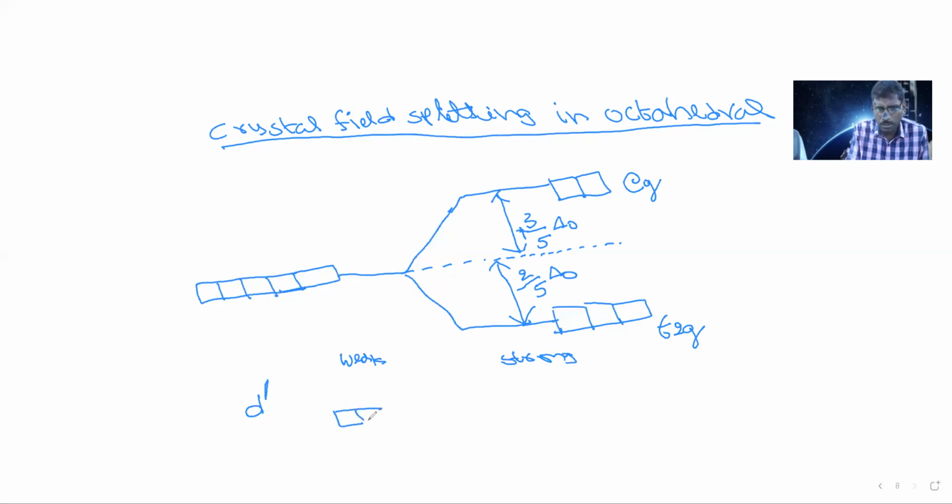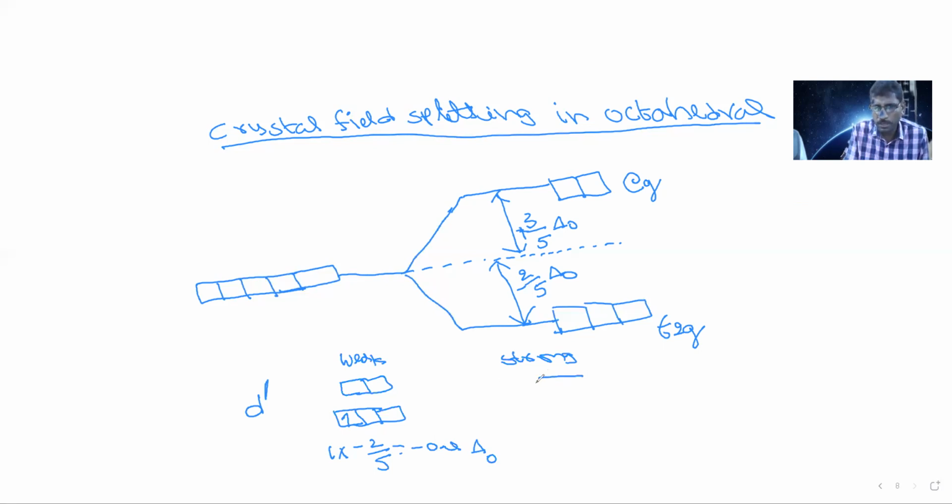Three orbitals are lower energy, two orbitals are higher energy. d1 means it has only one electron. According to the Aufbau principle, electrons always fill the lower energy level first. The lower energy value is minus 2 by 5, so one electron gives 1 into minus 2 by 5, which is minus 0.4 delta O.